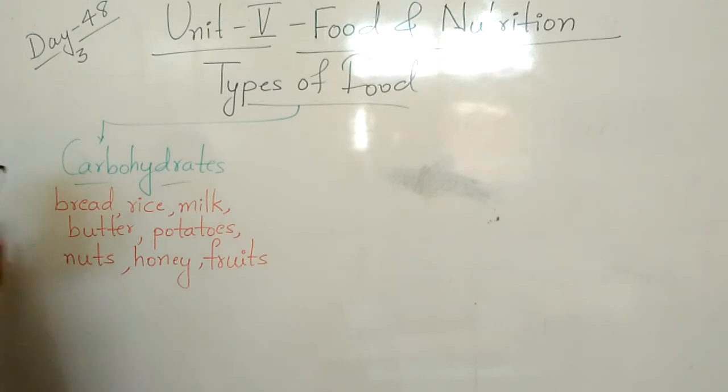See here I have mentioned the fruits, okay children? Sweet potatoes also are there.